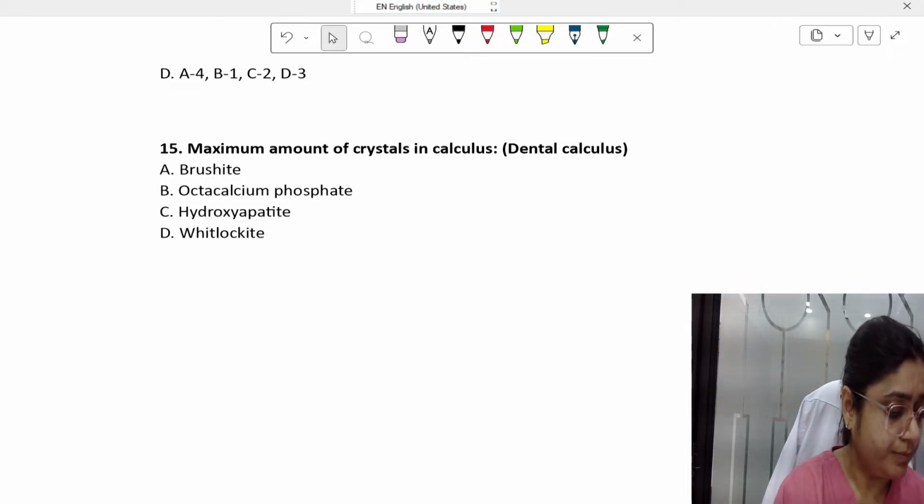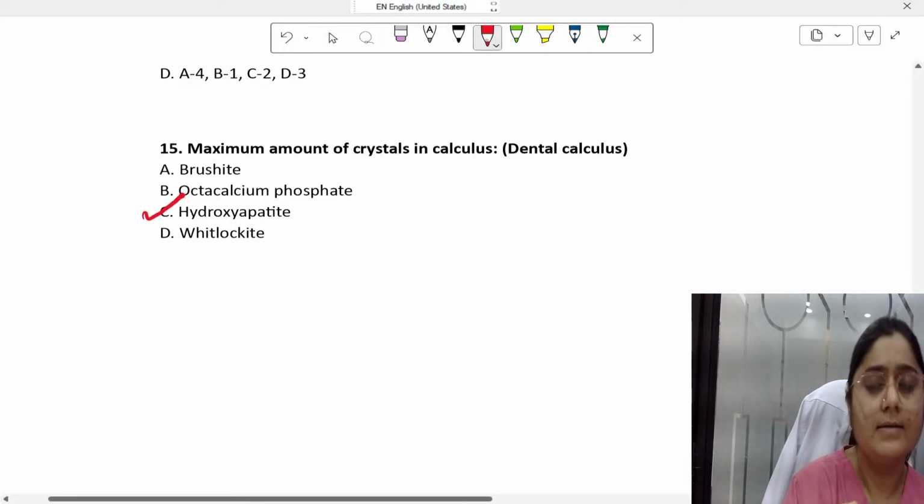Now, maximum amount of crystals in dental calculus? Yes, the answer here is C.